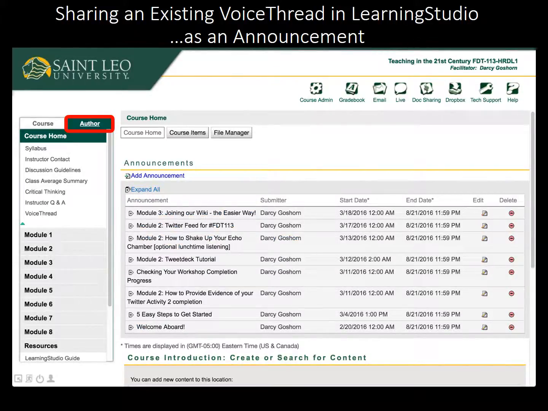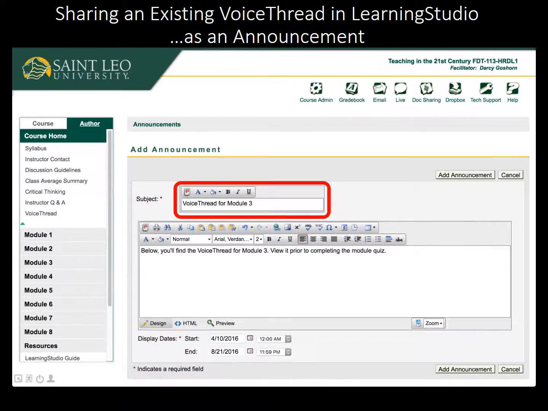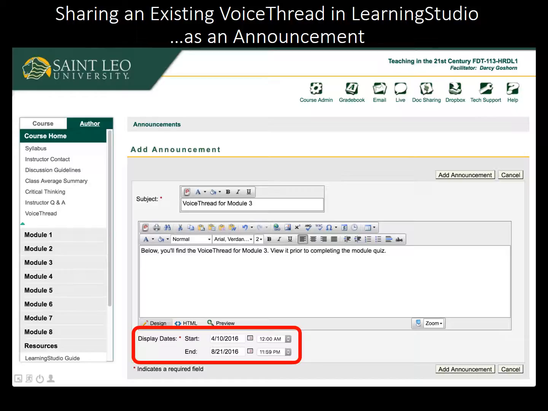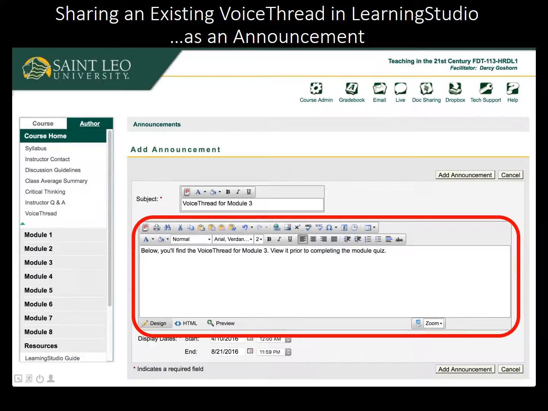In order to add an announcement, I need to click the Author Mode tab at the top. Next, I click the Add Announcement link. First, I type a brief but descriptive title for my announcement. Next, I adjust the start and end dates for my announcement. Then, I begin typing some explanatory text to preface my VoiceThread and give students explicit instructions so that they know what to do with the VoiceThread. At the end of the line, I press the Enter key to add a new blank line.